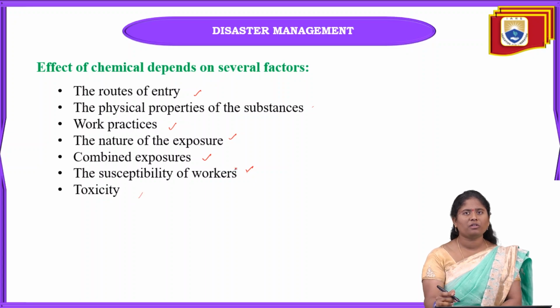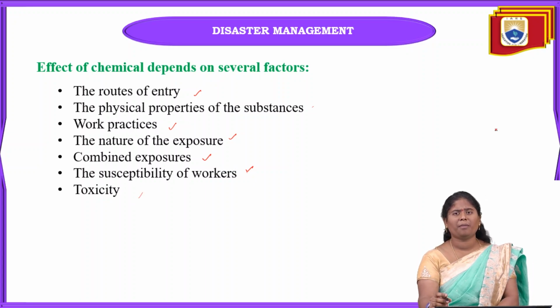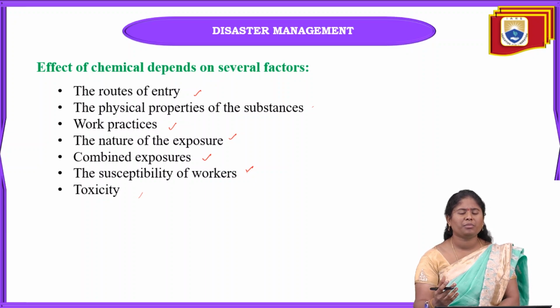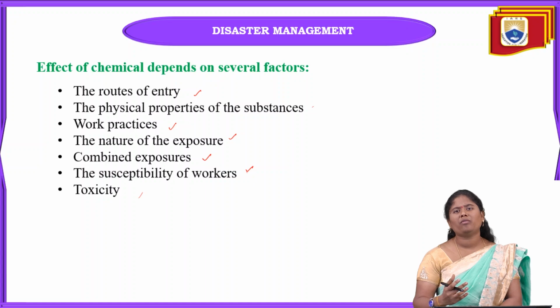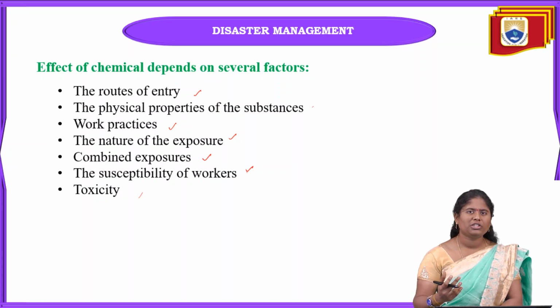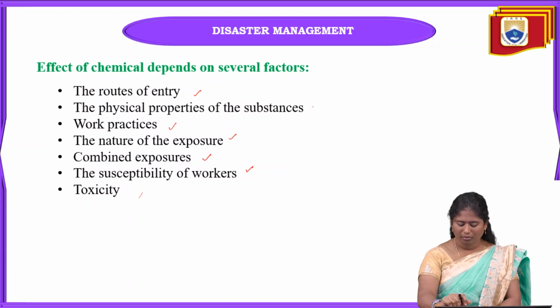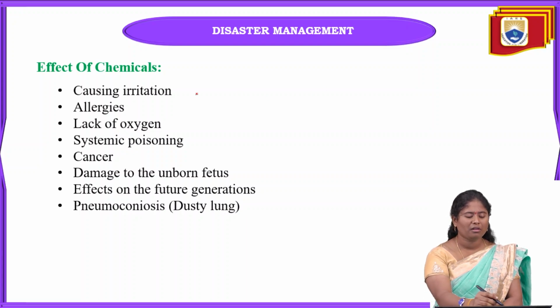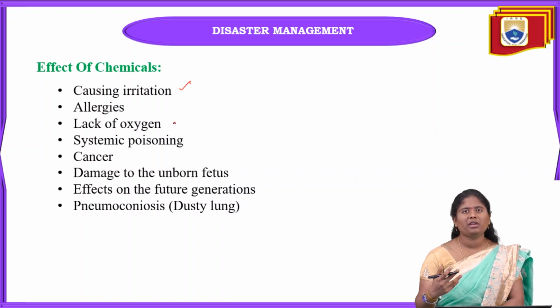And the next one is toxicity. When we inhale these chemical hazards, toxic material will cause so much damage to our human health. What are the effects of chemicals in our body when we inhale them? Some may cause irritation, and there will be a lack of oxygen. With some chemicals, at first it will be okay, but afterwards they become very poisonous to our body.